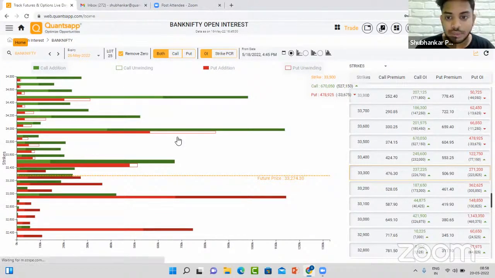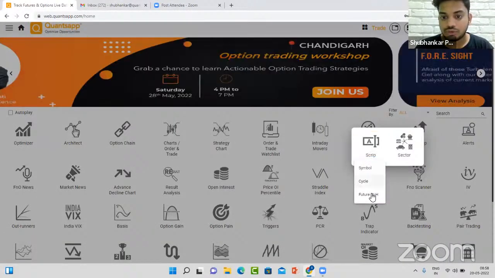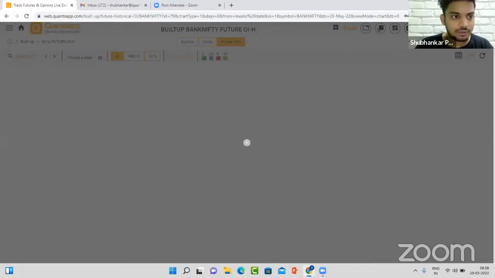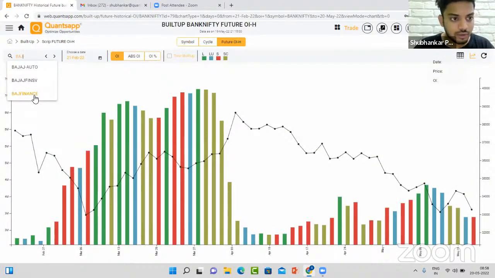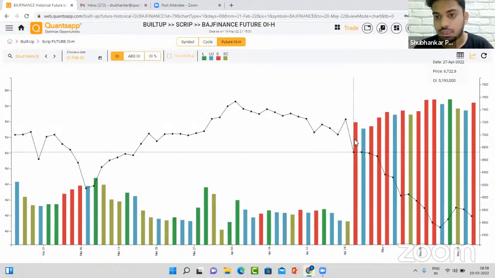Now coming to the stock of the day. The stock of the day is on the short side, which is Bajaj Finance. If you look at the data in Bajaj Finance, a lot of short build-ups is something we can see over here. Whenever there is an up move happening in Bajaj Finance, it is only due to a short covering scenario instead of a fresh long, right?